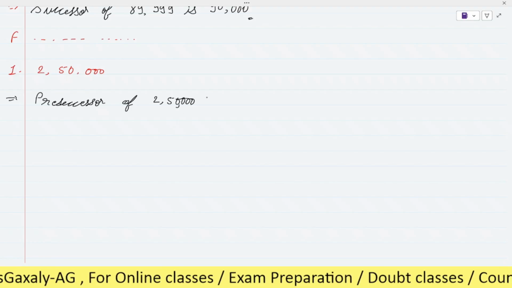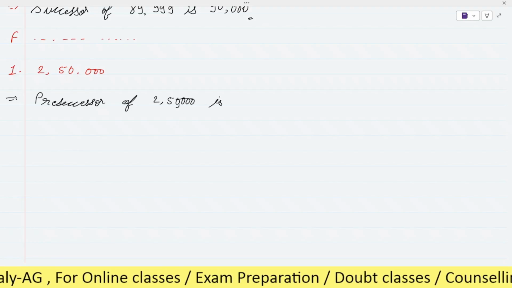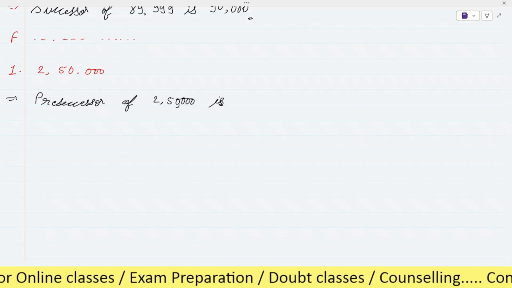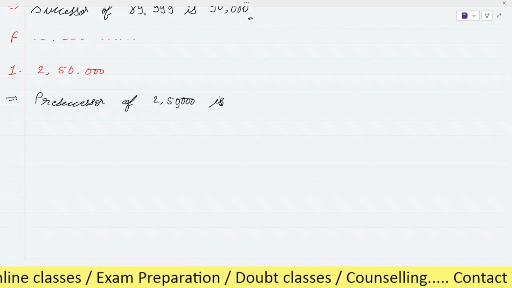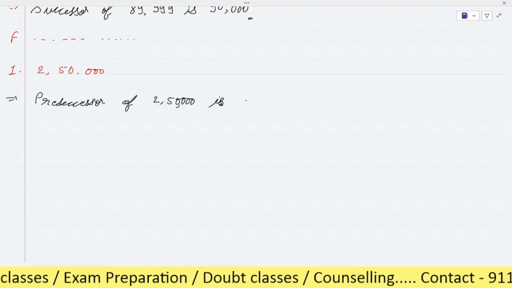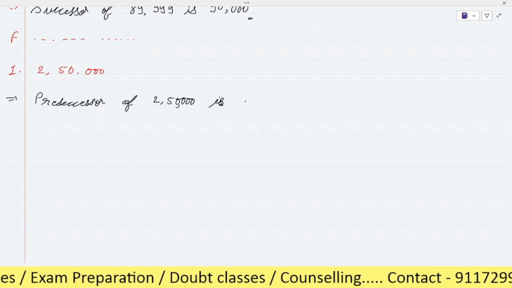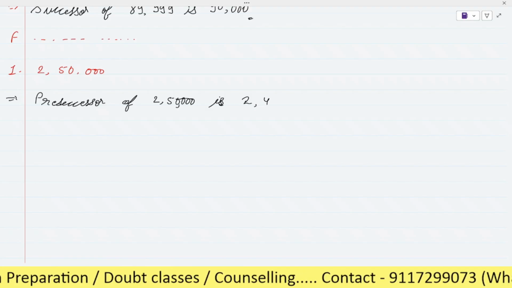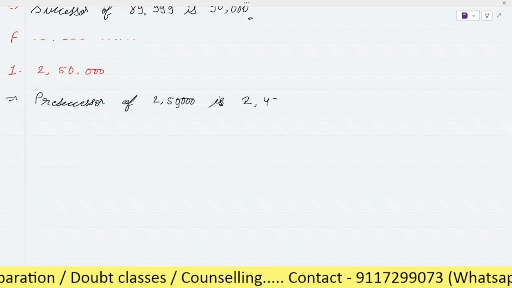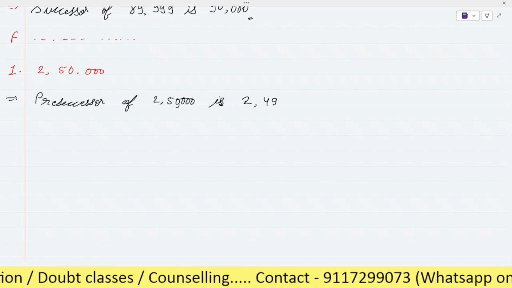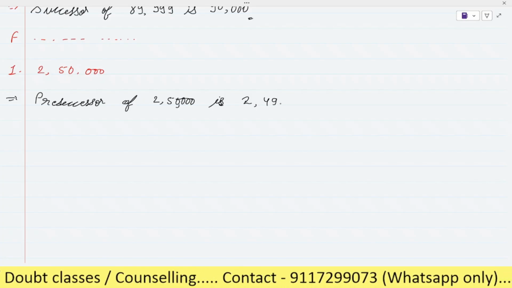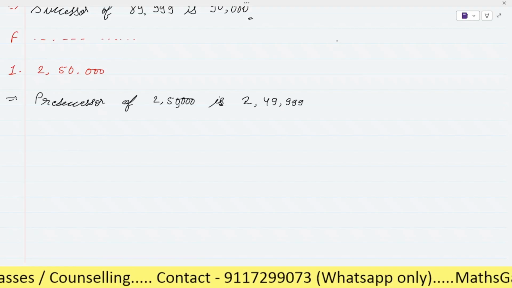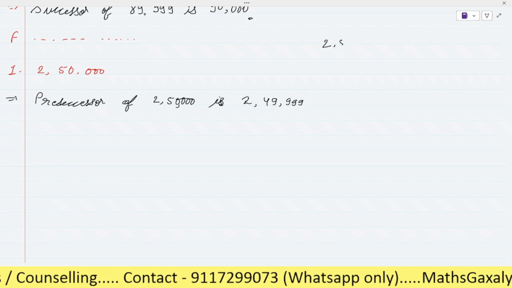Predecessor of 2,50,000 is, tell me by yourself है ना. Sir, the answer is 2 lakh 49,999 है ना. 2,49,999.